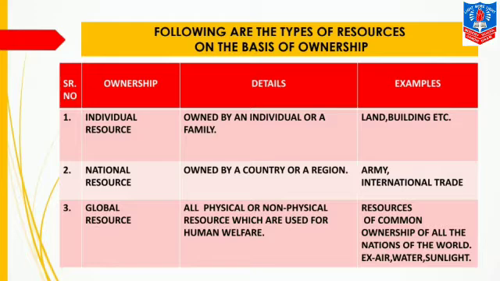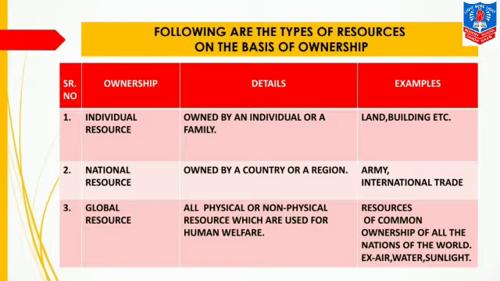Same way, when the international trade takes place, that is import and export, the ports used in international trade or the airports used in international trade are the property or the resource for a nation. The next one is global resource, that is on the world level. All physical or non-physical resource, that is the resources which we can see or we cannot see, which are used for human welfare. Only those resources which are used for human welfare at the world level becomes global resource.